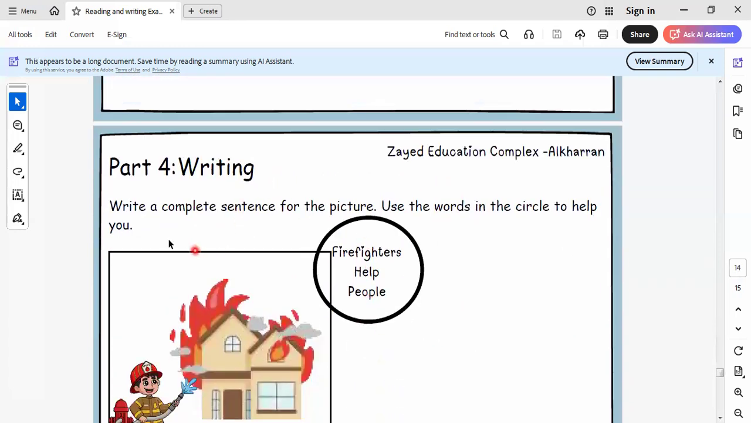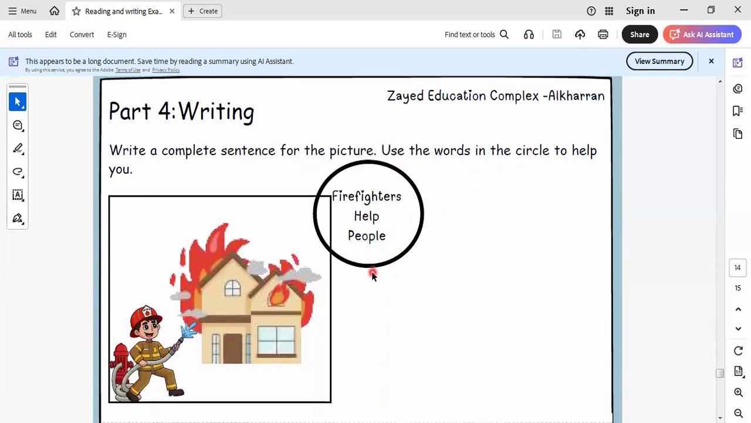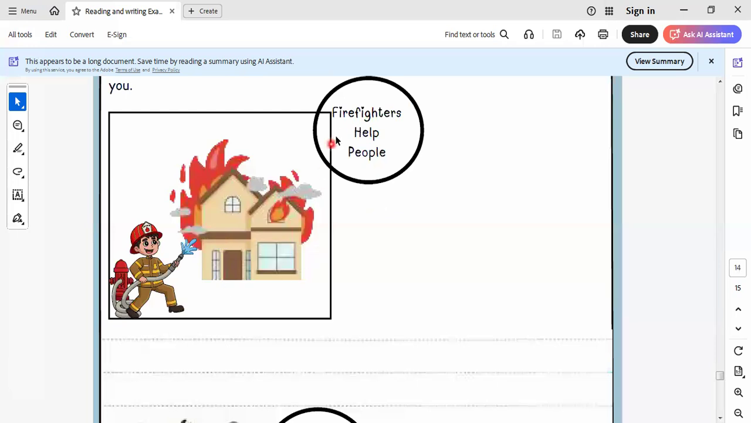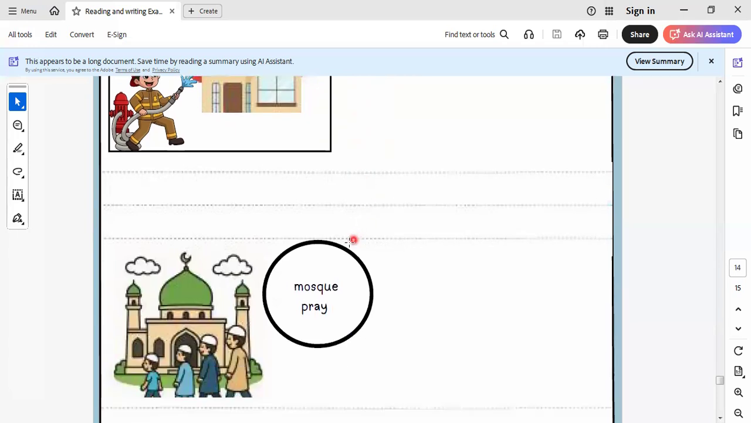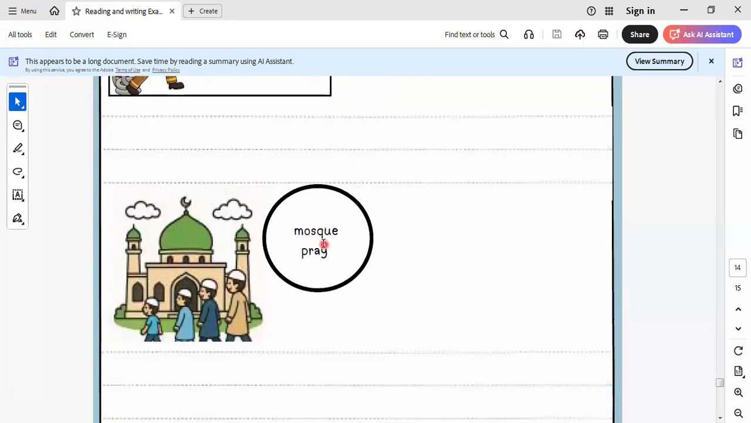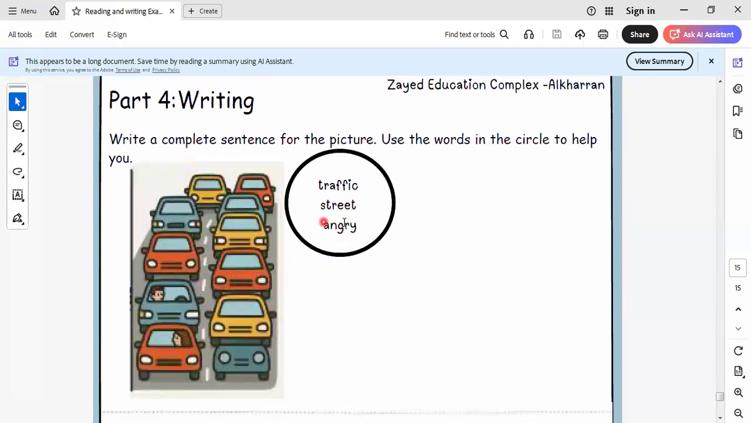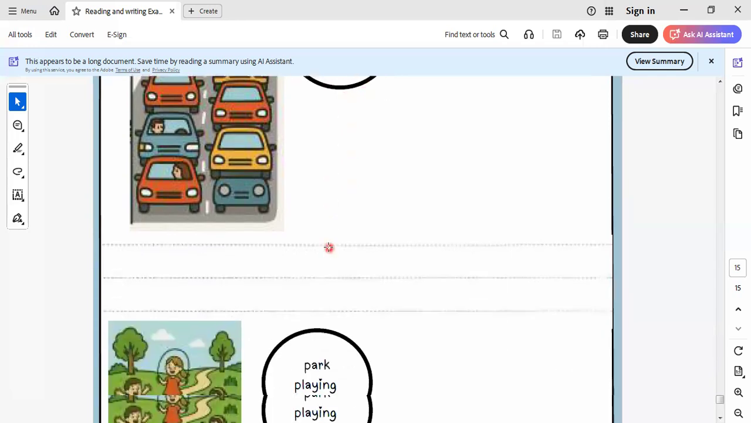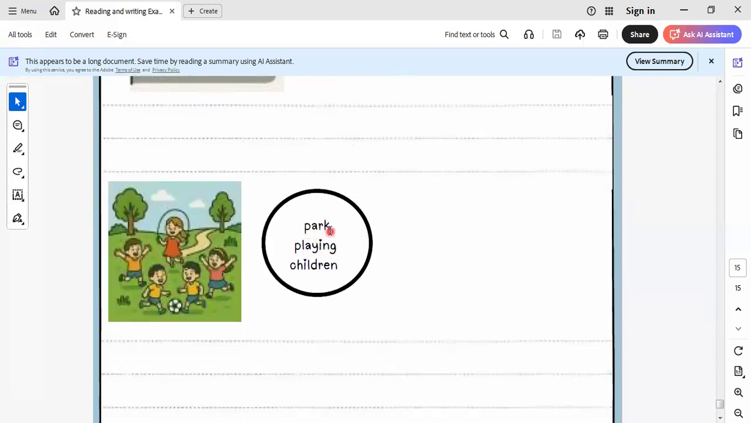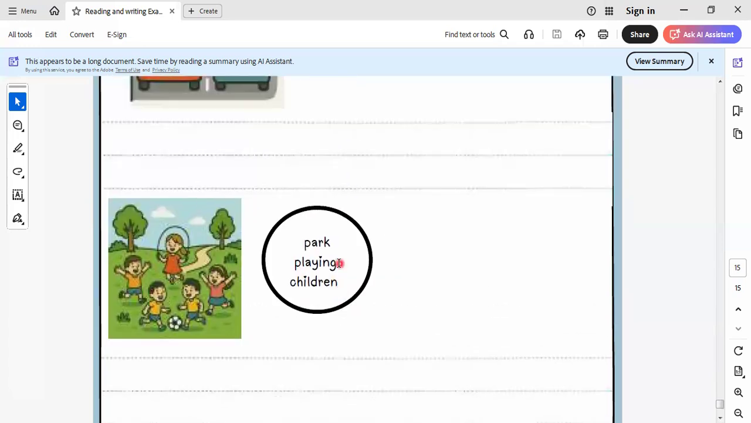Here we say writing. Write a complete sentence for the picture. Use the words in this part. Here we say firefighter. So I say, firefighters help the people. Okay, the traffic street makes me, I say here, traffic makes me angry. Or here we say, the children are playing in the park. Okay, here is the children.